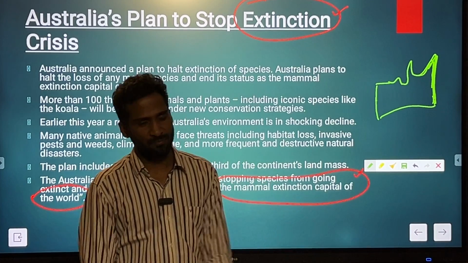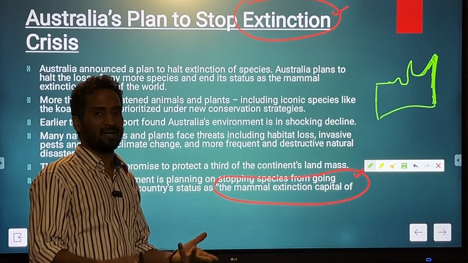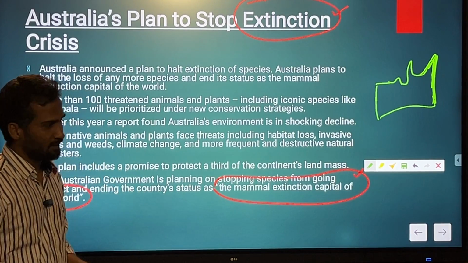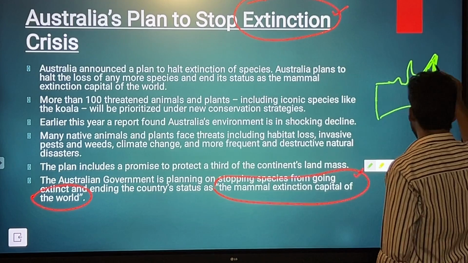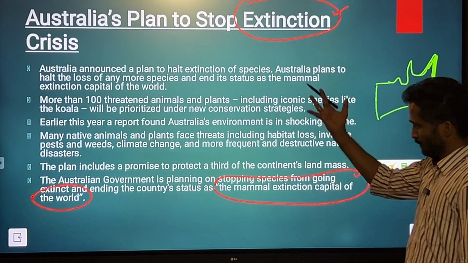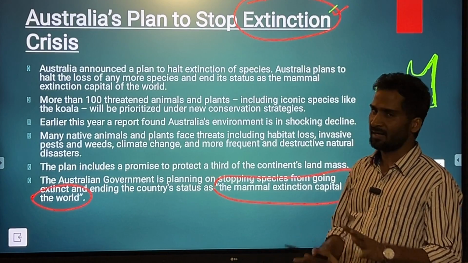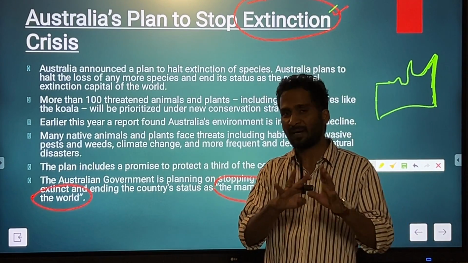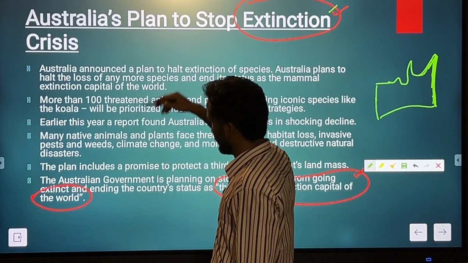But again, because of climate change, because of a number of factors, environmental degradation, marine pollution, these corals are dying at very fast rates. So that is what I'm saying. The mammal extinction rate in Australia is fastest compared to any part of the world. So now let's see the plan of the government of Australia.